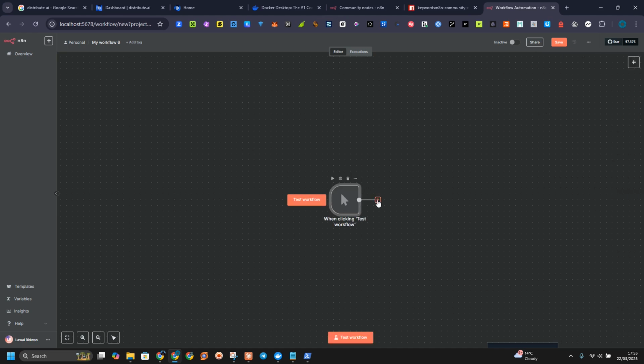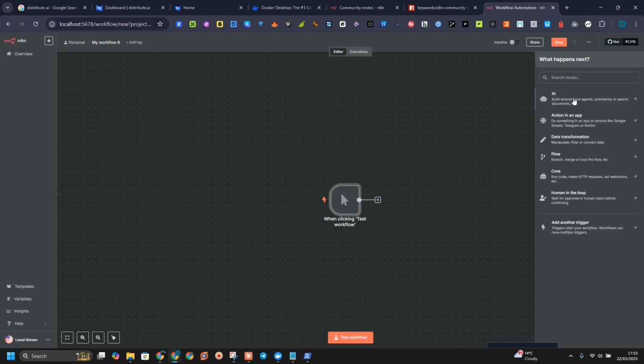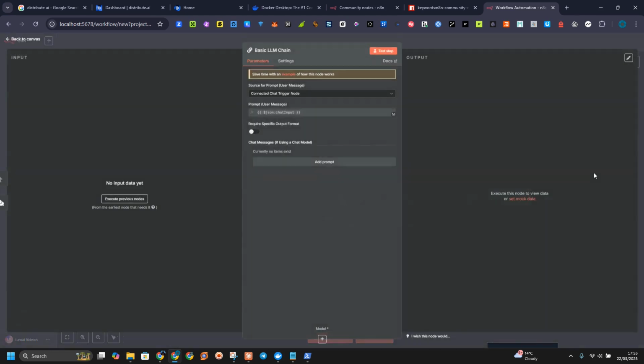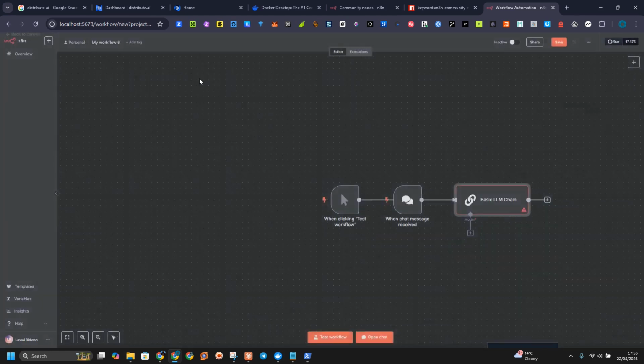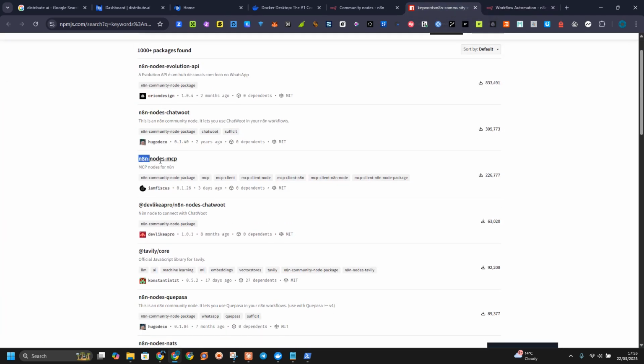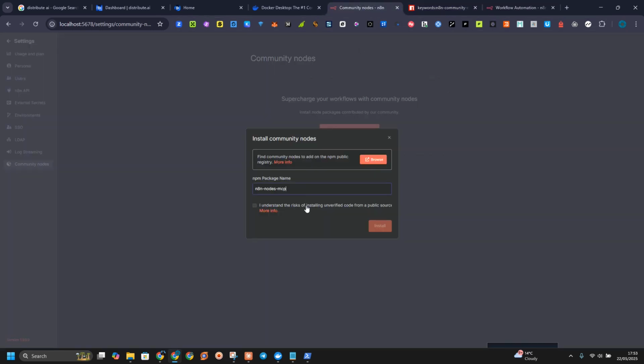Manual trigger, add some files, AI, OpenAI element, basic element. Let's check the basic element. Okay, it's working. So this thing is actually working. So these are the nodes you want to install, and also make sure you install this MCP. I don't know, but most people actually consider it important.